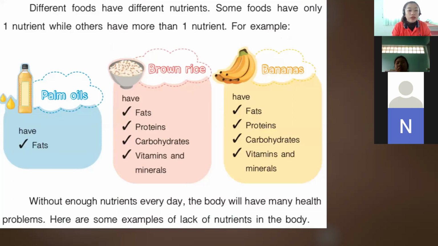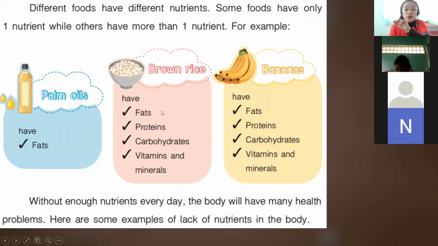Okay, so let's proceed to the different foods that have different nutrients. Some foods have only one nutrient, while others have more than one nutrient. For example, we have palm oil. So palm oil only has one nutrient, which is only fats. And we have brown rice. It contains 4 nutrients, which are fats, proteins, carbohydrates, and vitamins and minerals.